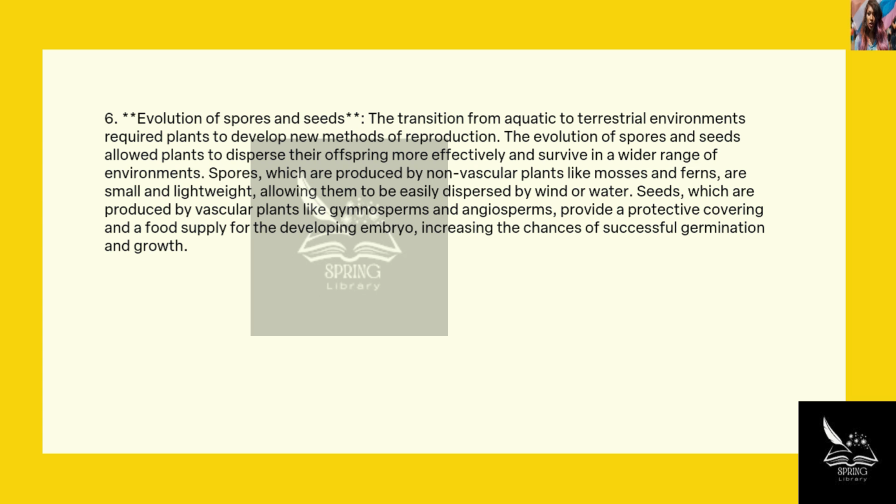Seeds, which are produced by vascular plants like gymnosperms and angiosperms, provide a protective covering and a food supply for the developing embryo, increasing the chances of successful germination and growth.